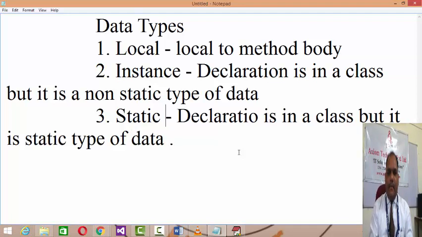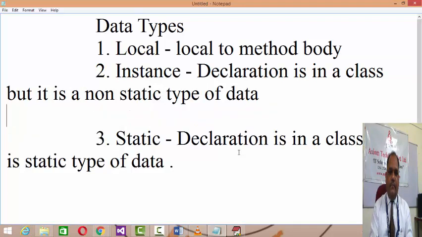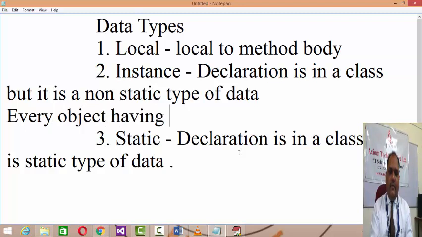It means it is a class type of data. It belongs to the class, not to any method, but it's a static type of data. So all objects will share the common copy of it. And in the case of instance type of data, every object has an individual copy of instance data.